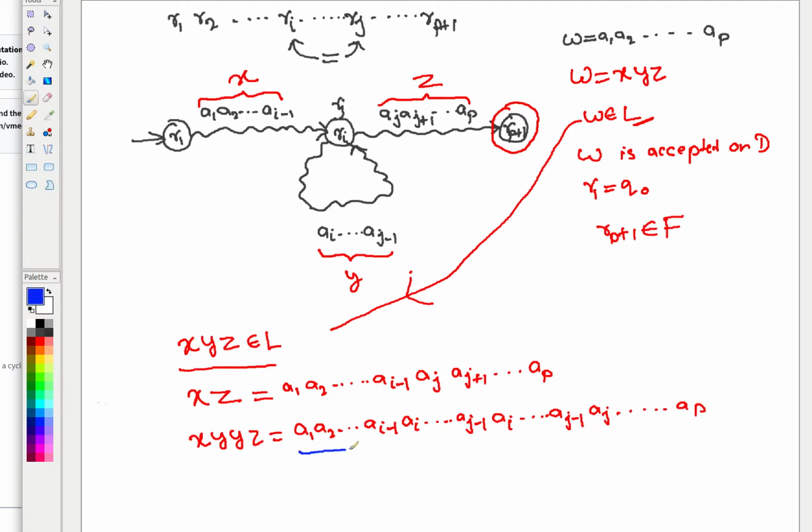So this is your x, this is your y, this is your y again, and this is your z. Similarly, this was your x and this is your z. Tell me, if xyz belongs to L, what can you say about the membership of xz and xyyz? Will both of them belong to L or not?